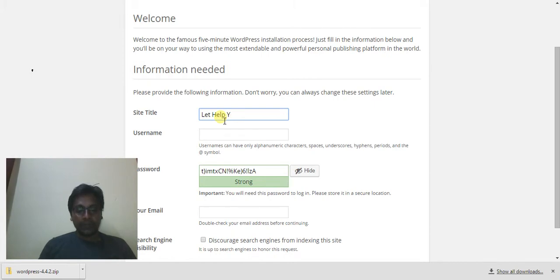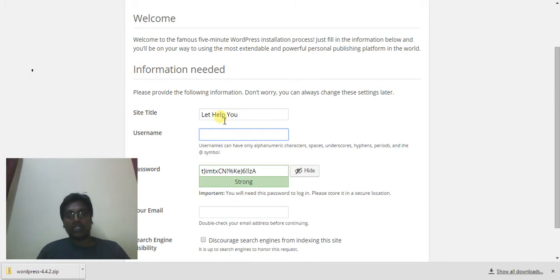So why do we need this? Because it's a site title, it will be stored in the database, and also for every WordPress there will be an admin, so we need to give an admin name. Usually everyone gives admin. My suggestion here is to try to use a different name, something very unique, which people don't give, because people will easily find out.